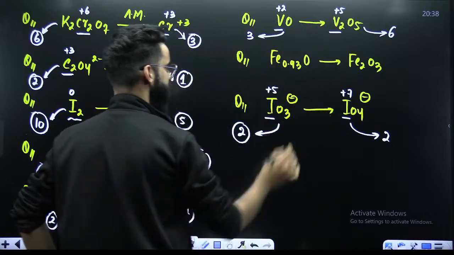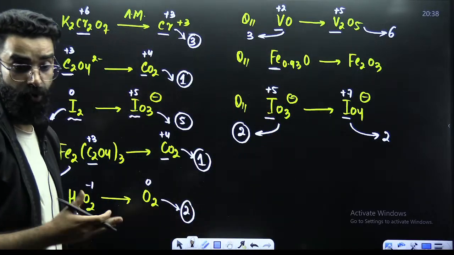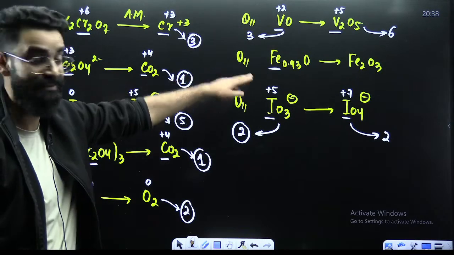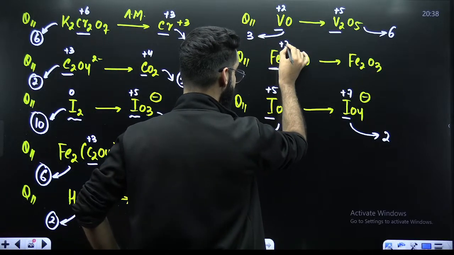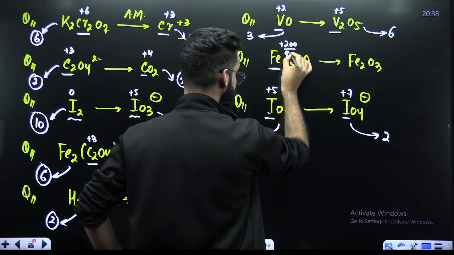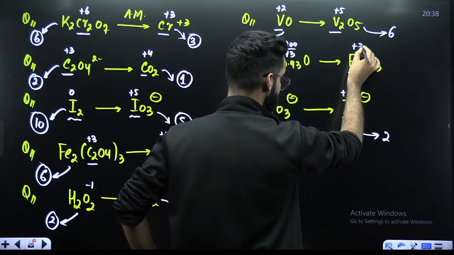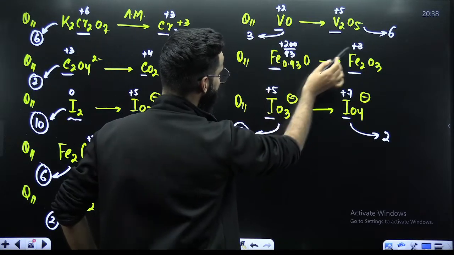Look at this particular example. What is the oxidation state of iron over here? You can calculate it. I've shown you exactly how to calculate the oxidation state of iron in this particular compound in the first session. If you remember, it came out to be +200 by 93. And I told you this is the average oxidation state of iron. Here the oxidation state of iron is +3. Now, I need to calculate its n factor. So I'll call this initial, this final.